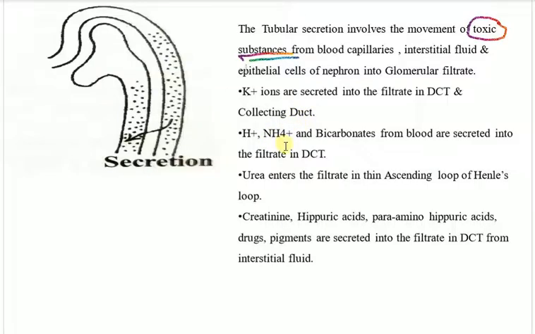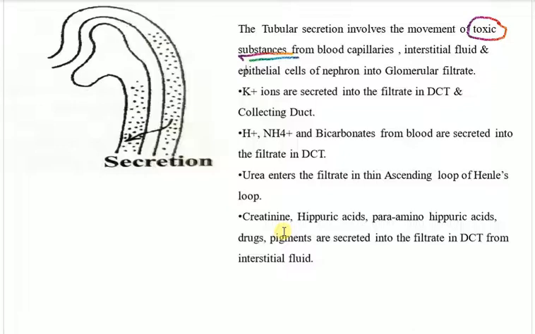The hydrogen, ammonium and the bicarbonates from blood are secreted into the filtrate in DCT. Urea enters the filtrate in the thin ascending limb of Henle's loop. Creatinine, hippuric acid, para-aminohippuric acid, drugs, pigments are secreted into the filtrate in DCT from the interstitial fluid. Look, here's one thing, pigments and drugs are not naturally made, we consume them through foods or from medications. As they have a much bigger molecular size, you can call them macromolecules, so they won't be able to cross the glomerulus.